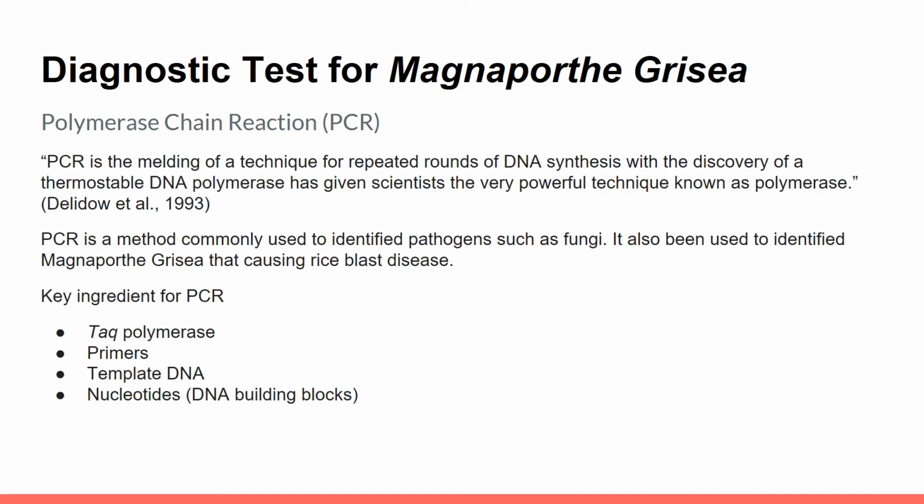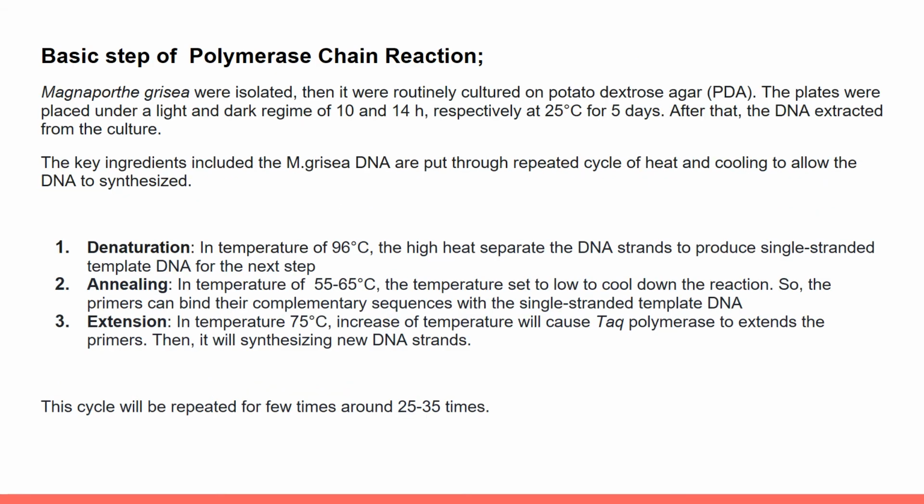For the PCR method, there are 4 key ingredients. First key ingredient is Taq polymerase, then primers, thirdly template DNA, and lastly nucleotides, or in another name DNA building blocks. What is the basic step for polymerase chain reaction?